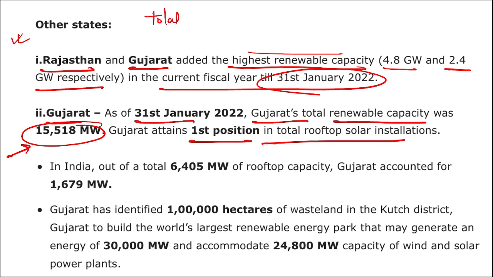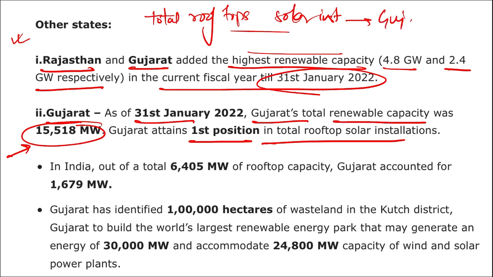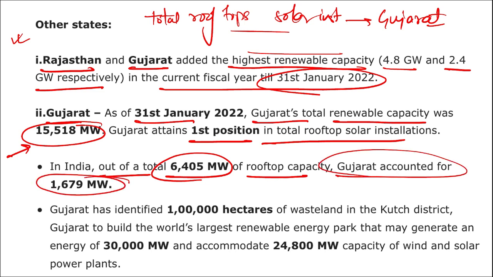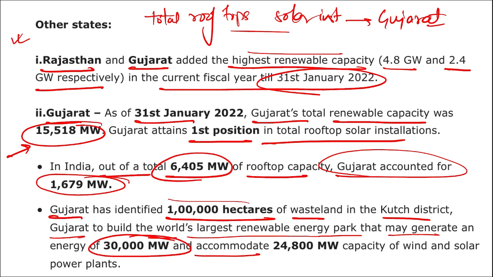If we are talking about total rooftop solar installations, then the state that is achieving the first position, or you can say is at the top, is Gujarat. In India, out of a total of 6,405 megawatts of rooftop capacity, Gujarat accounts for around 1,679 megawatts. Gujarat has identified 1 lakh hectares of wasteland in the Kutch district, and is to build the world's largest renewable energy park that may generate 30,000 megawatts and accommodate 24,800 megawatts capacity of wind and solar power plants. Mark this also important.